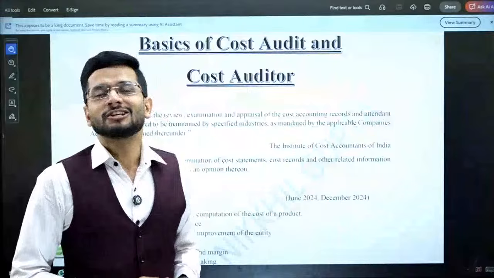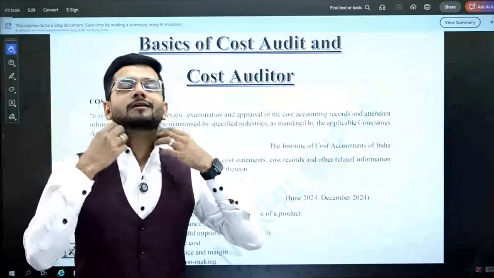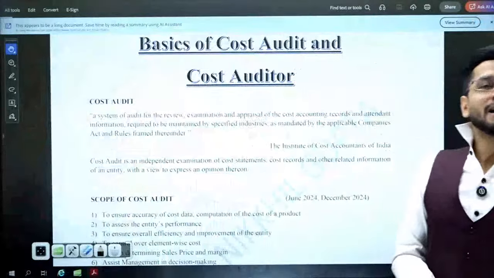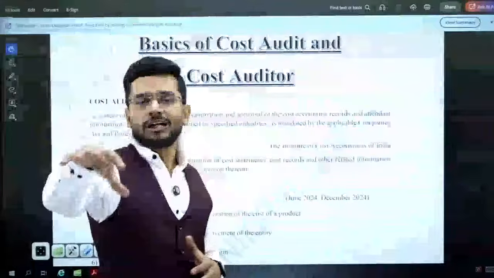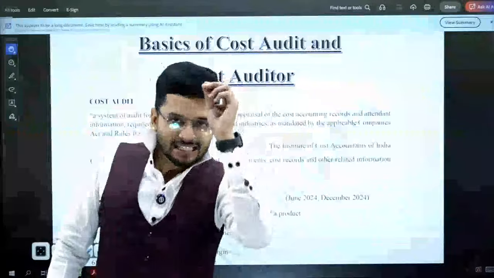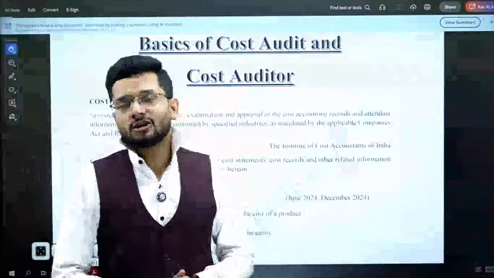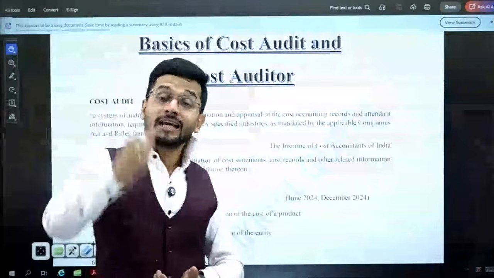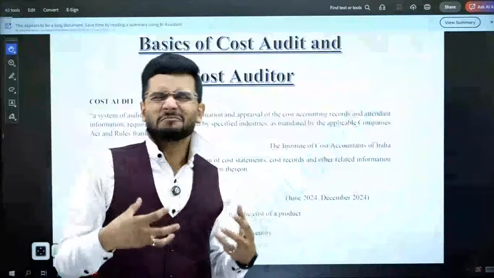So the monopoly which is created by this particular subject, and I want to say this by raising my collar, okay? I will raise my collar in pride, in privilege. Yes, it's my pride and privilege to tell you that this particular subject is the monopoly of only and only cost accountants. Only CMAs can conduct cost audit of any particular company. There is no other professional who is authorized to conduct cost audit for any company. It's only and only CMAs, and therefore this particular subject is our subject.